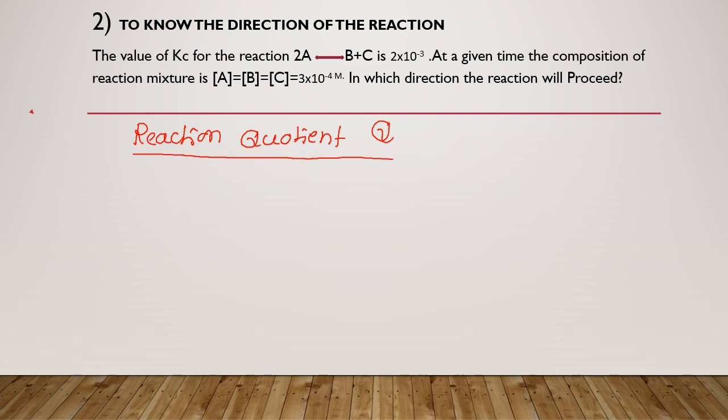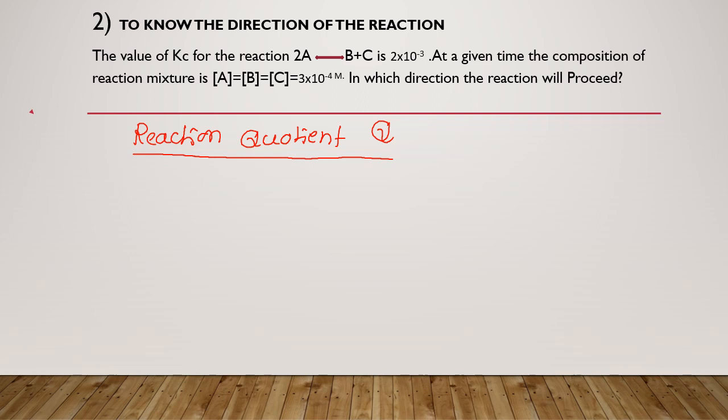In the same manner that we write the expression for the equilibrium constant, we can also write the expression for the reaction quotient. But the condition is that we can write the expression for Q at any given concentration, at any interval of time, whereas the equilibrium constant K expression is written only when the reaction is at equilibrium. That is the difference between the reaction quotient and the equilibrium constant.